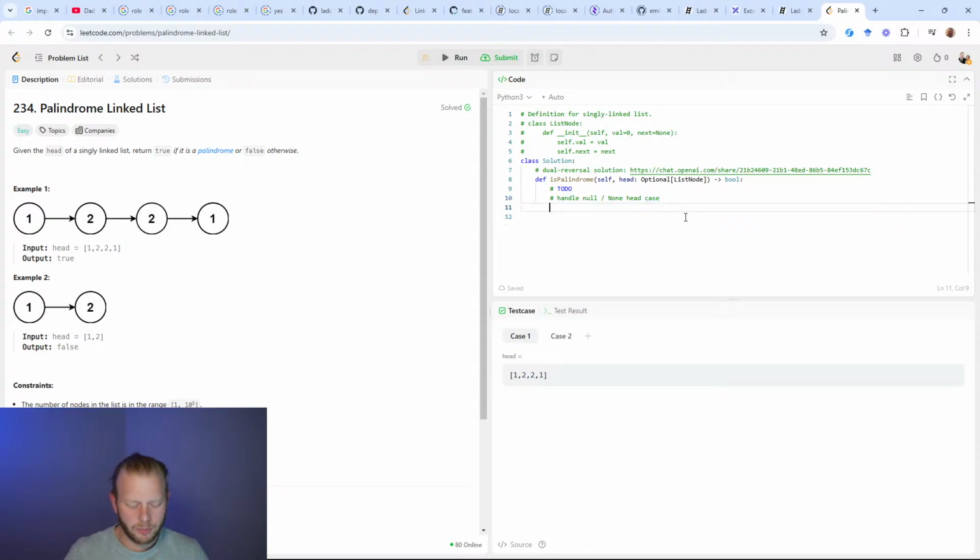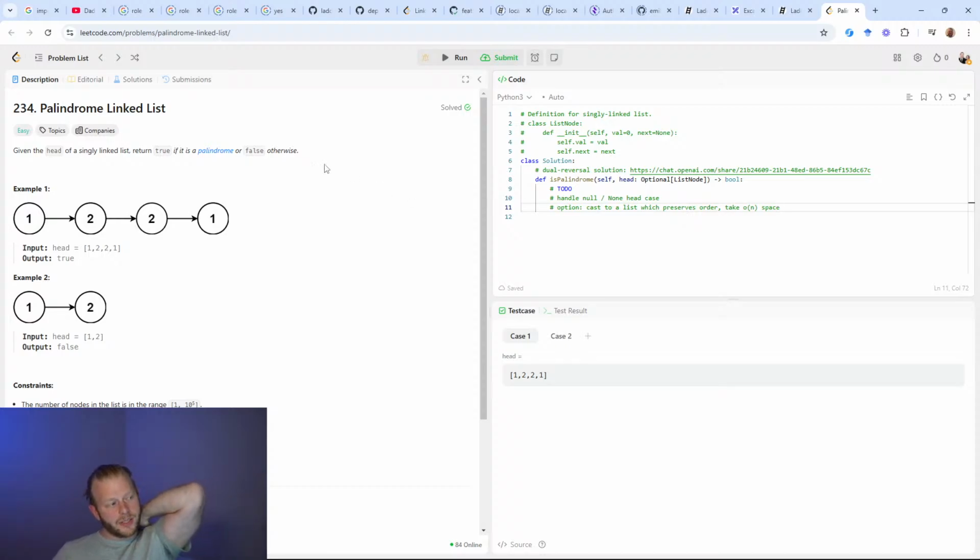So what are some potential options? Option one, we can cast to a list. A set will not work here. We don't just want to know whether a character has been seen, but we need to preserve their order. So we can cast to a list, which preserves order. We could not use a set. We could not use a hash map, right? Because the order of the keys is not guaranteed. We could use a list, and that would take O of n space, because I would need a list of the whole representation 1, 2, 2, 1, and then I could take that list and reverse it, and if they are equal, if they're the same list after flipping it, then I would return true in that case.